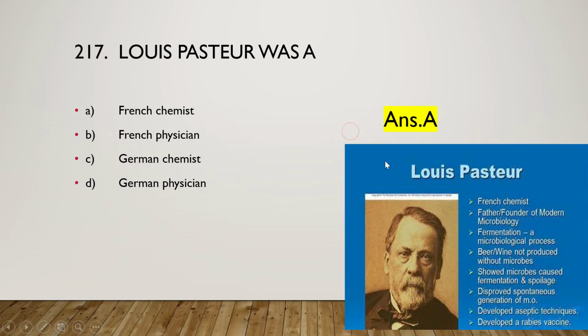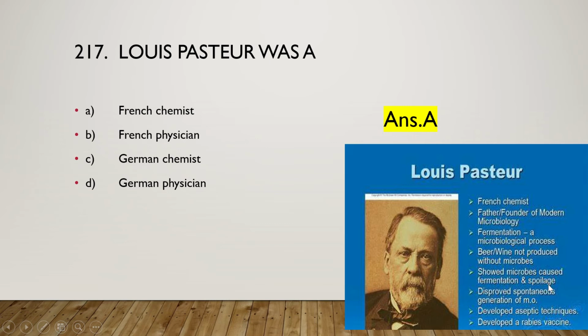And here we can see his contribution to microbiology. He was a French chemist, and he was known as the father or founder of modern microbiology. He introduced fermentation and said that fermentation is a microbiological process. He said beer and wine are not produced without microbes, and he showed microbes cause fermentation and spoilage.